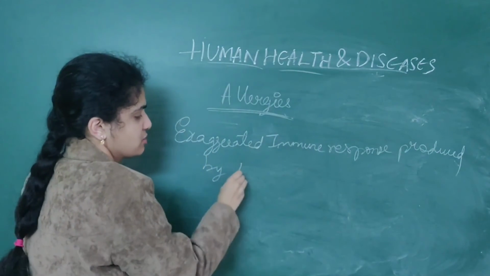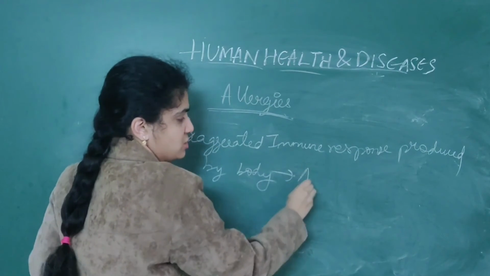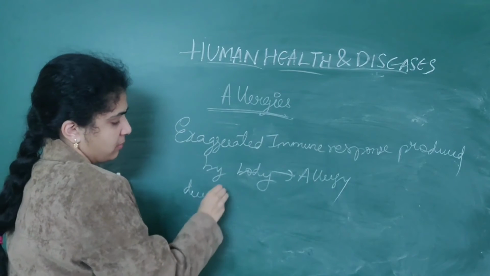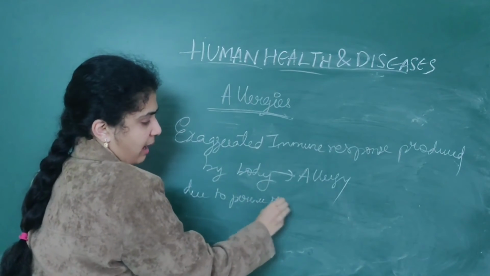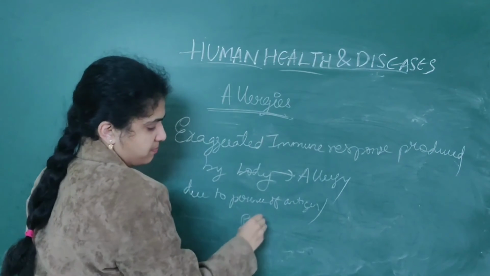Exaggerated immune response which is produced by the body is nothing but allergy, due to the presence of antigens or pathogens.